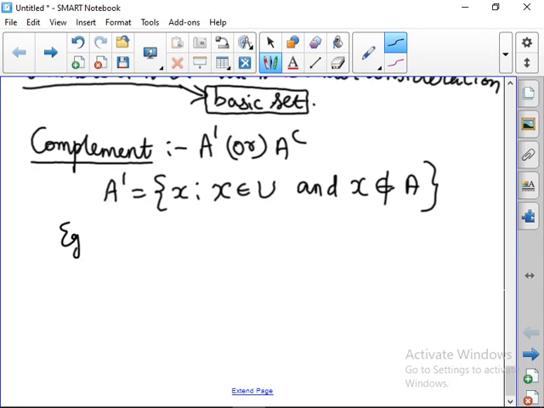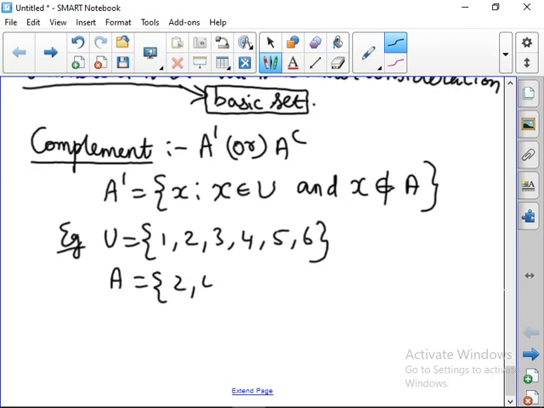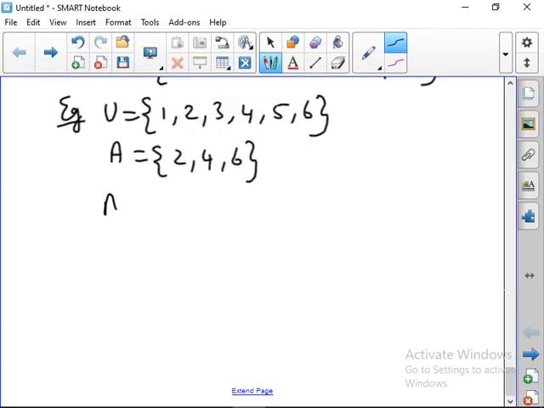For example, when you are considering the universal set as {1, 2, 3, 4, 5, 6} and you are taking the set A as {2, 4, 6}, what is A dash or A complement? The set belongs to the element of universal set except A. Except A na A la irukra elements strike out பண்ணிரு. அப்ப you are getting the elements 1, 3, 5.